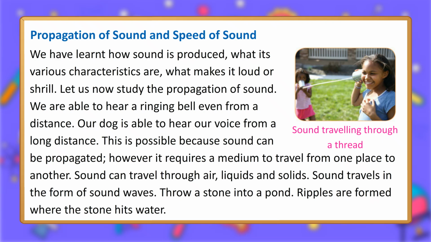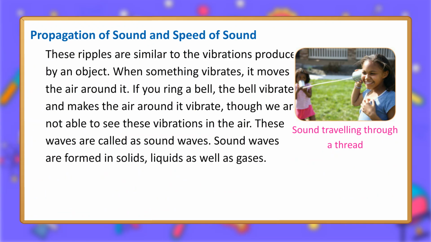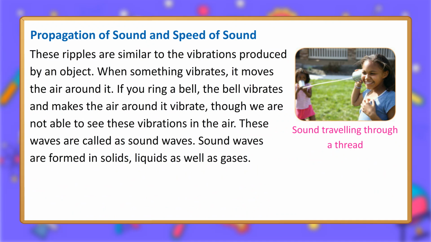Throw a stone into a pond. Ripples are formed where the stone hits water. These ripples are similar to the vibrations produced by an object. When something vibrates, it moves the air around it. If you ring a bell, the bell vibrates and makes the air around it vibrate, though we are not able to see these vibrations in the air. These waves are called sound waves. Sound waves are formed in solids, liquids as well as gases.